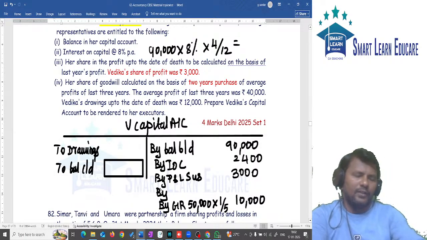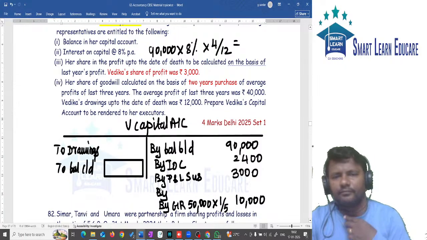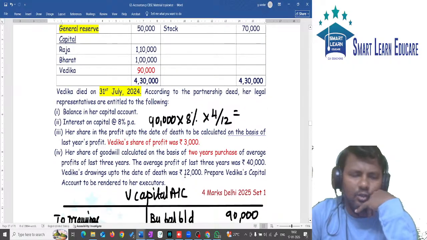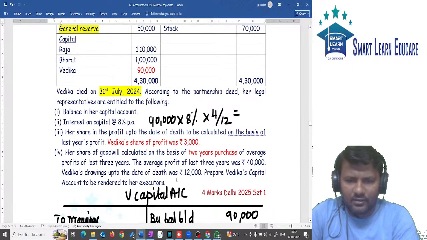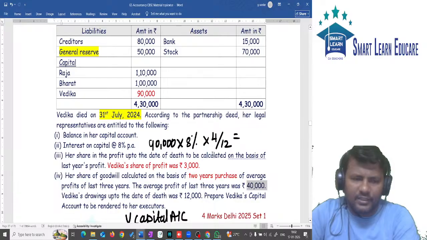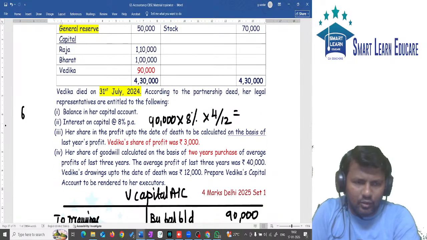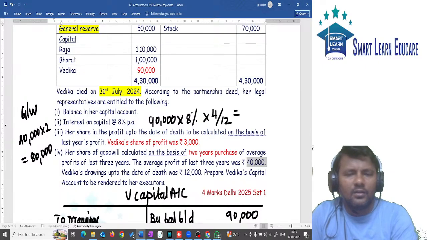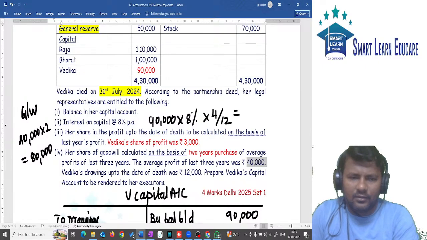Then goodwill we need to calculate. What is the amount of goodwill? It is average profit into number of years of purchase. Average profit is 40,000. Number of years of purchase is 2 years. So goodwill is equal to 40,000 into 2 years, which is 80,000. Okay. Then 80,000 is the total goodwill.